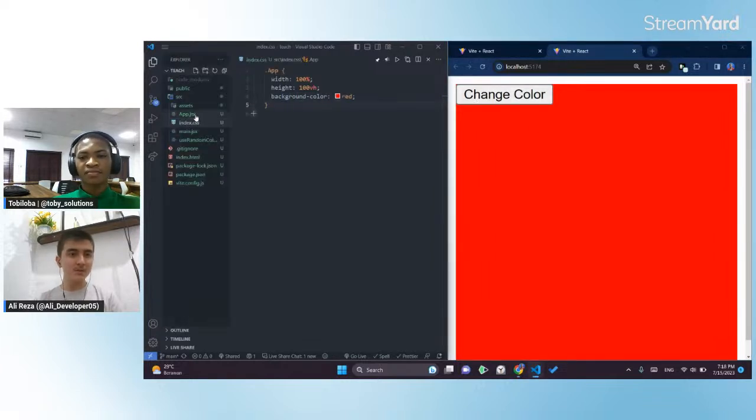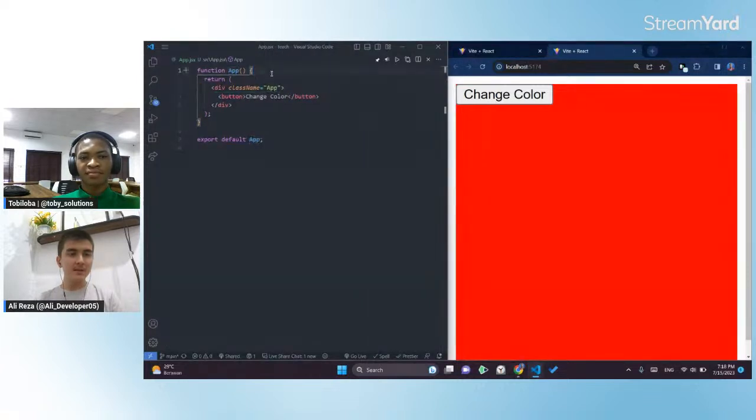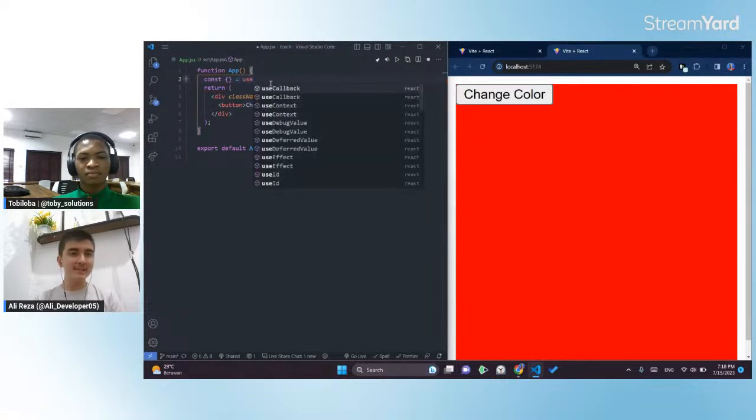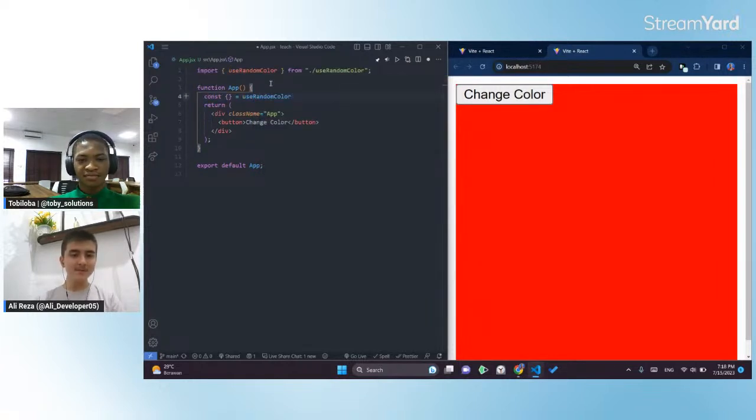So what we need to do right now is to use that hook that Toby created and set the value of the background color to be color itself. The question is how to use the custom hook. All we need to do is bring it to this App.jsx file. The name of that file was useRandomColor. Okay, so it's a function.